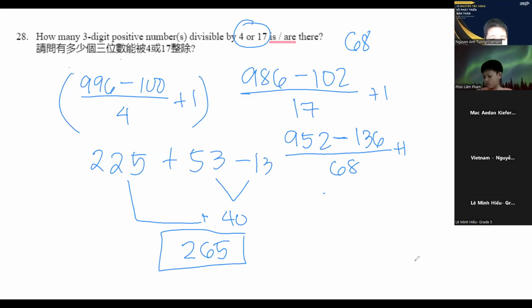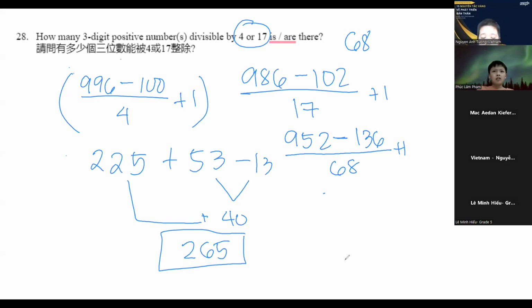Okay, so I think everyone, there are 1, 2, 3, okay, there are multiple people as well who answered 265. Very good. I think it's not 265, I think it's 268.